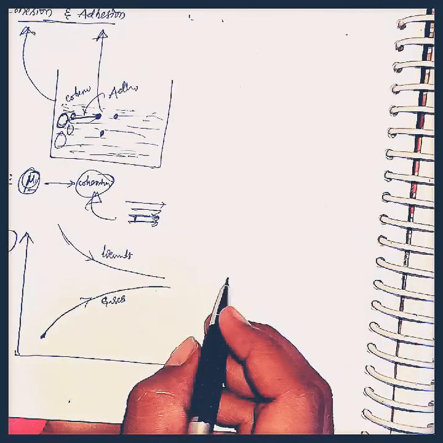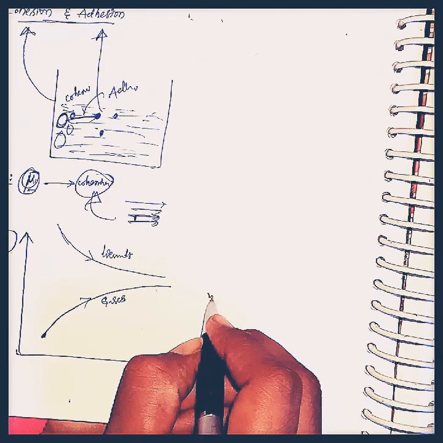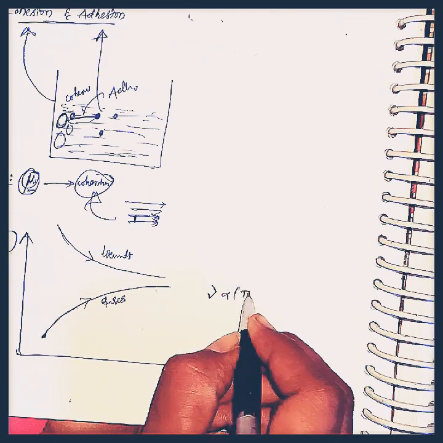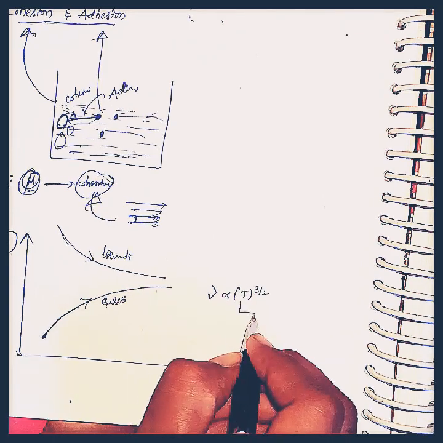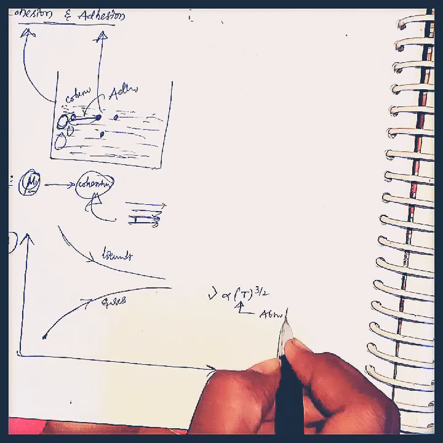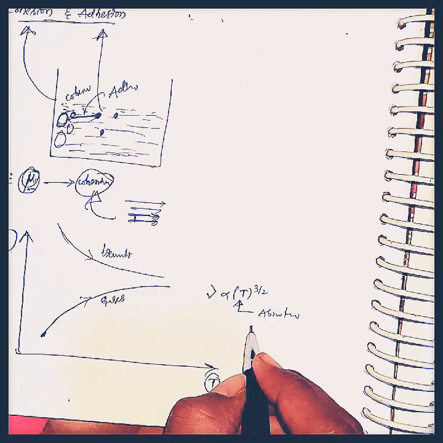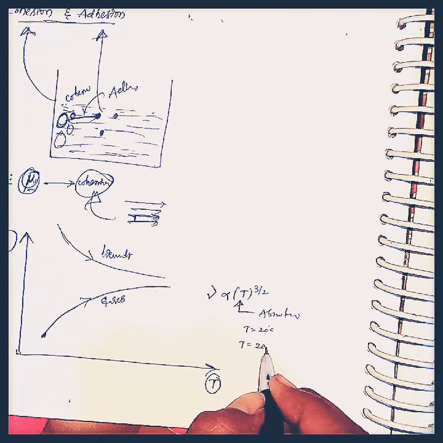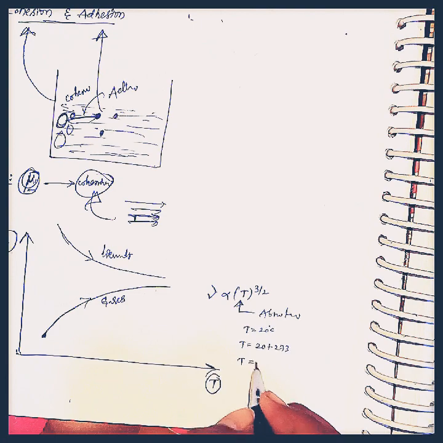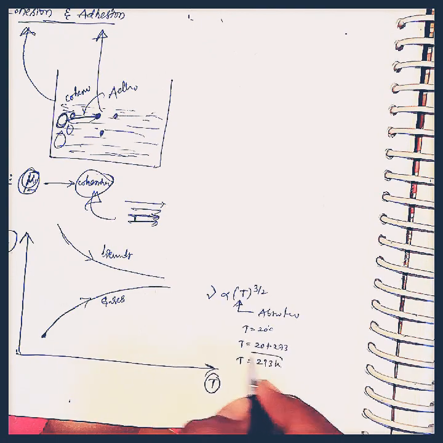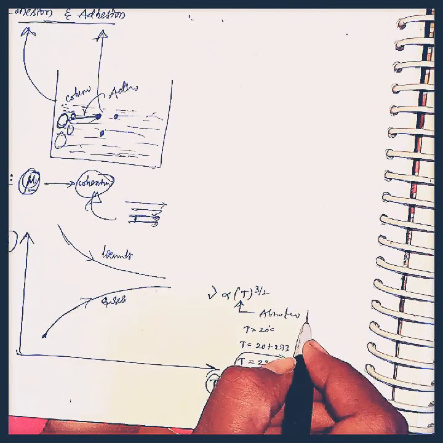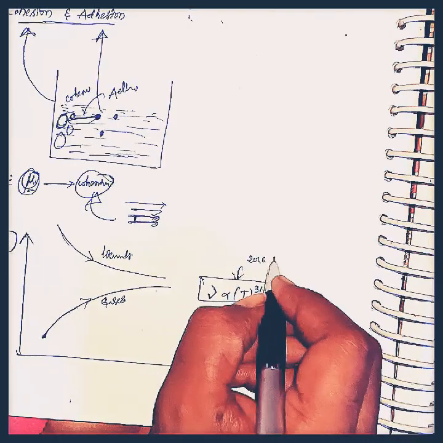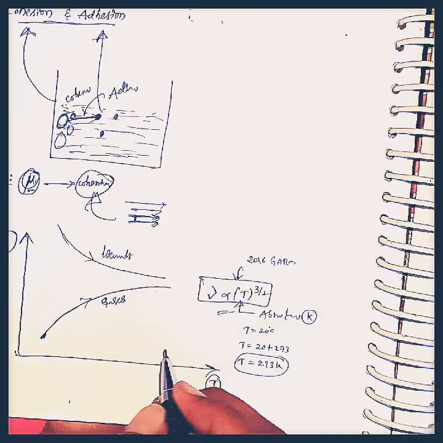Here the important formula to remember is that the viscosity mu is directly proportional to temperature power 3/2. Here T is nothing but the absolute temperature. Absolute means that if temperature is 20 degrees centigrade, we should add 273, so T equals 20 plus 273, that is 293 Kelvin. That is, absolute temperature means it should be in Kelvin. So this is a very important formula. This question was asked in 2016 GATE Mechanical.